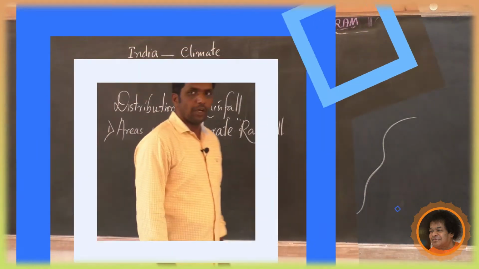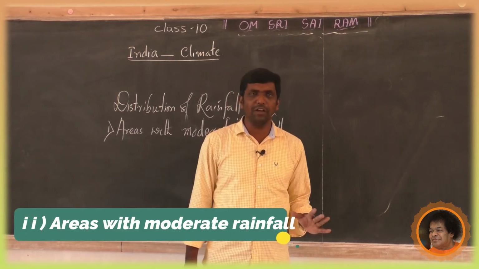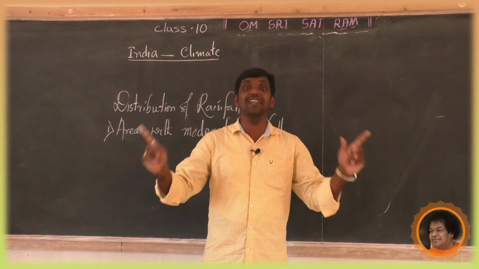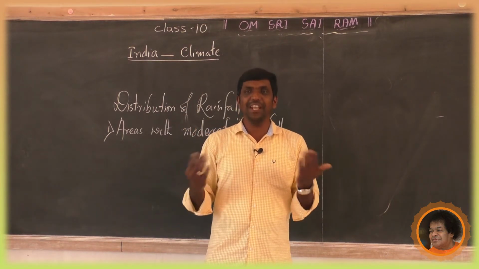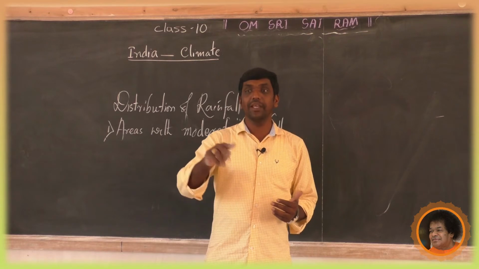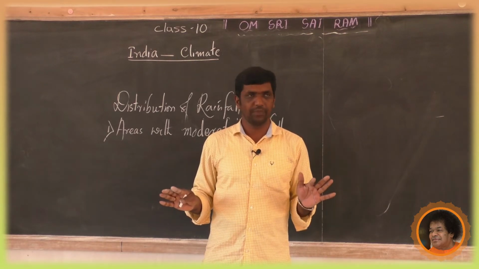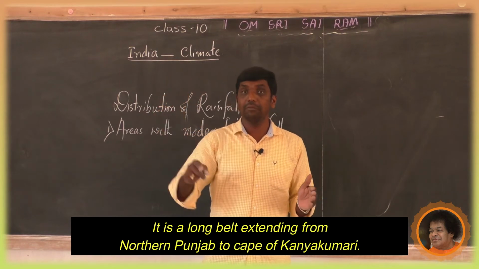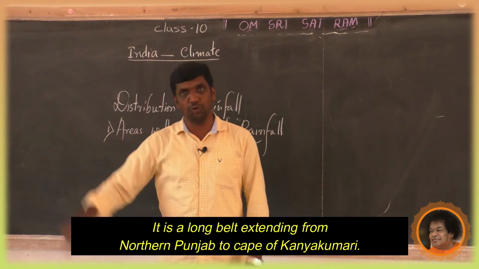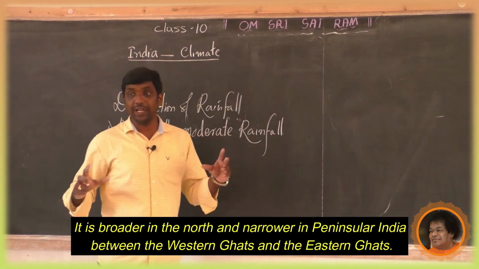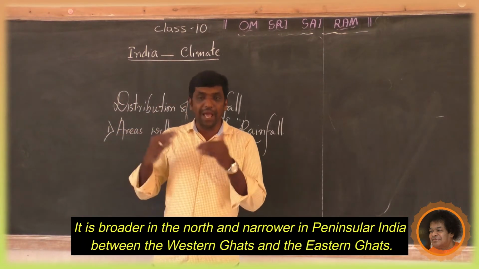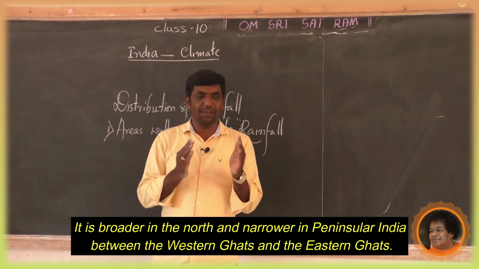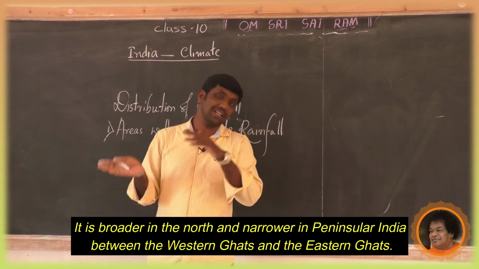The second one, areas with moderate rainfall, already mentioned, the region which receives 50 to 100 centimeters of rainfall. This region is considered the areas with moderate rainfall in India. It is a long belt extending from northern Punjab which continues till Cape Kanyakumari. It is broader in the north and narrower in peninsular India. And see, here it is between the Western Ghats and Eastern Ghats.